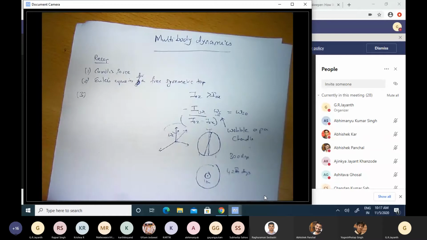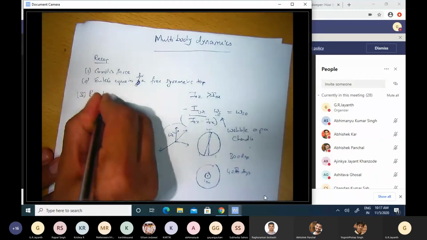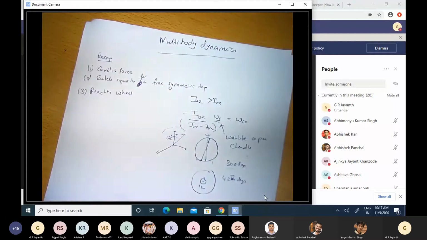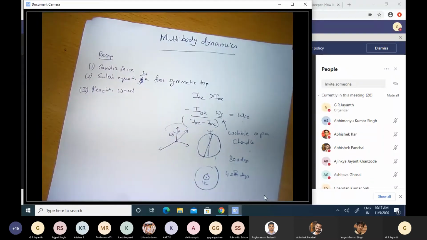Then we return to the problem of the spinning wheel, a wash plate spinning about the shaft axis, and asked ourselves what happens when that misalignment is not there, when the angle theta is 0. There we found that this spinning wheel could be used as what is known as a reaction wheel. This is a very useful contraption which can be used to change the orientation of spacecraft and maintain the orientation in space very precisely. Any small change in orientation can be corrected by spinning the reaction wheel in the opposite sense, and it works on the basis of conservation of angular momentum.